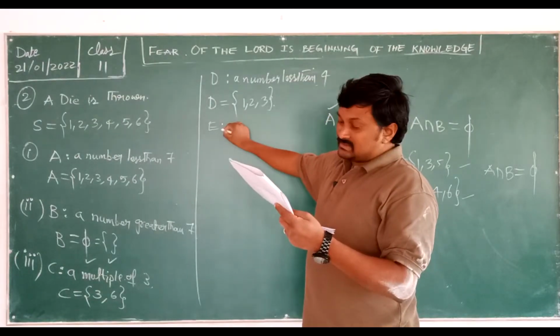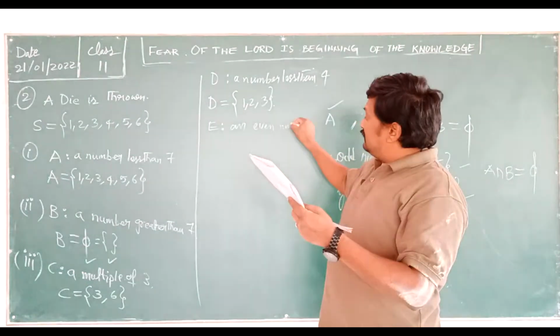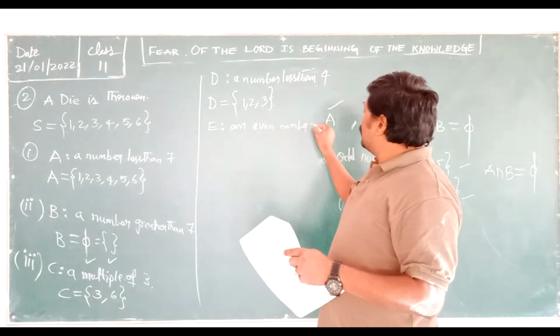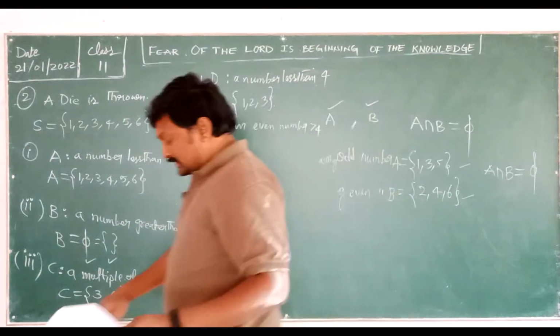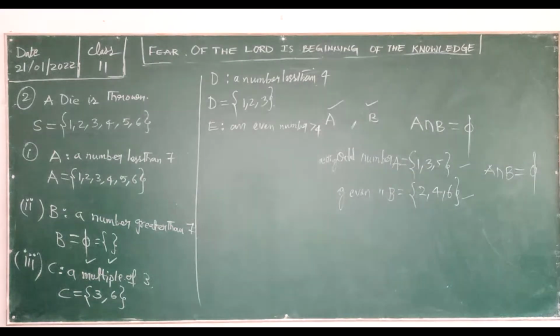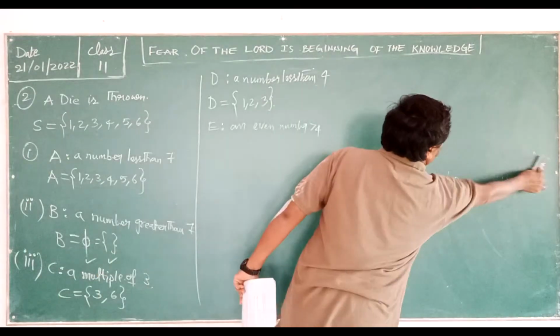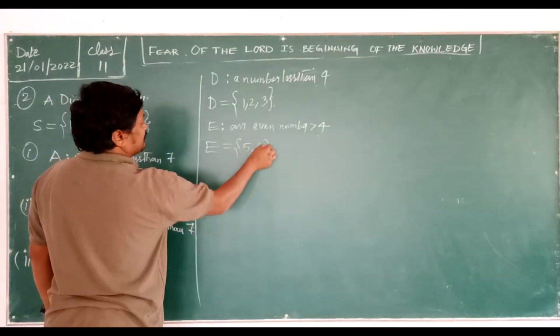Next after D is E. E is an even number greater than 4. An even number greater than 4. Let me rub this part. An even number greater than 4. Greater than 4 equal to 5 comma 6.